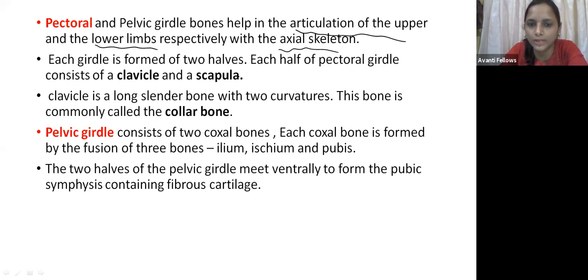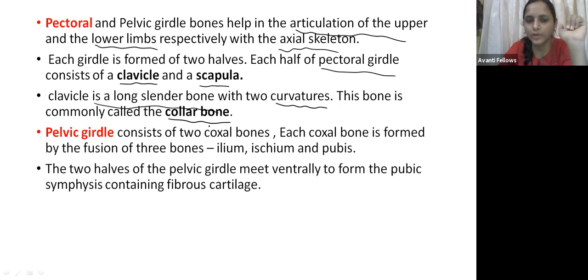So that is the pectoral. Each half of the pectoral girdle is made up of the clavicle and the scapula. I am telling only about the pectoral girdle. It is made up of two things: one is the clavicle and another one is the scapula. Here the clavicle is a long slender bone with two curvatures. This bone is also called the collar bone. It may be asked in the questions which bone is called the collar bone. You have to answer clavicle in the pectoral girdle.